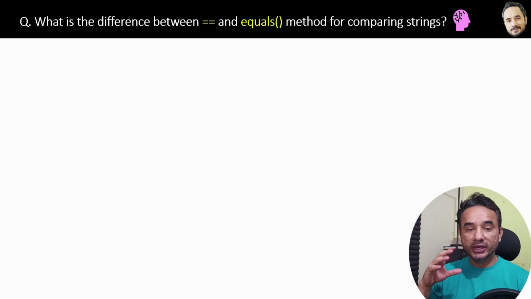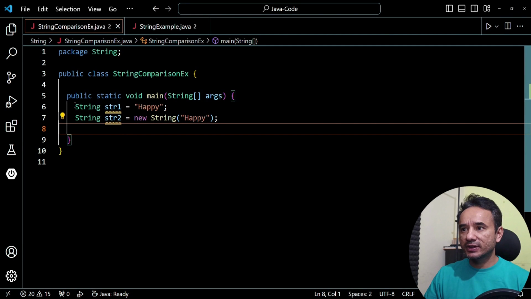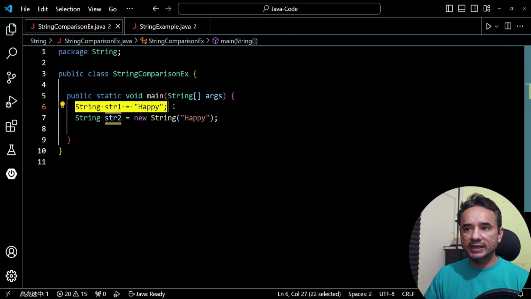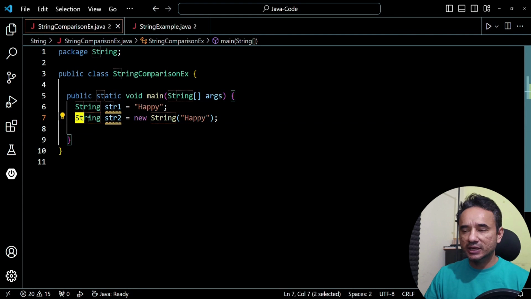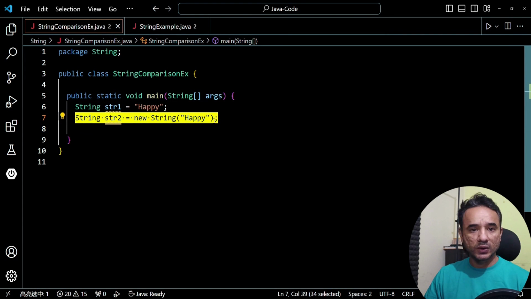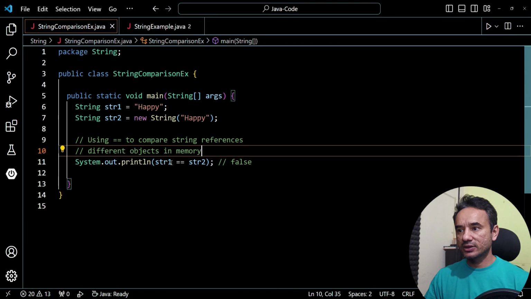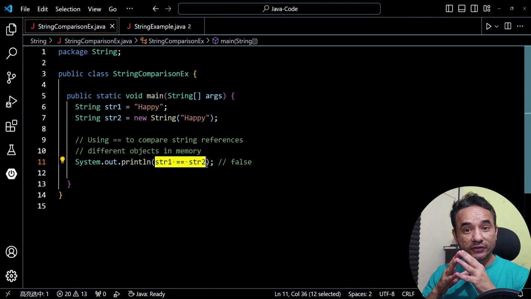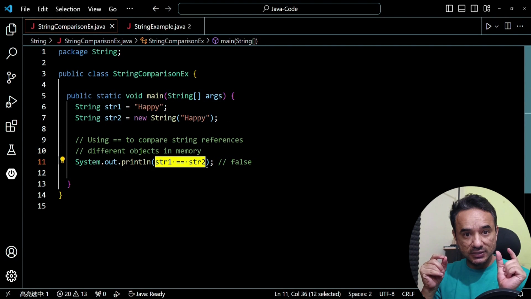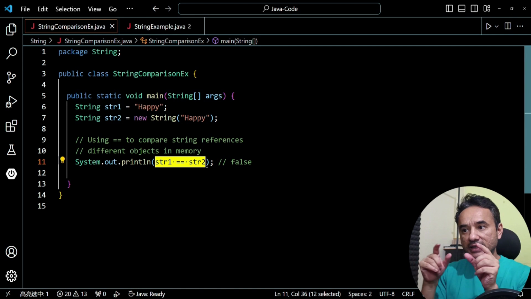What is the difference between the double equals operator and the equals method for comparing a string? Let me explain with the help of code. Here is a string literal with value happy, and here is a string object with the same value happy. Double equals is used like this to compare the references, meaning the locations of str1 and str2 will be compared.